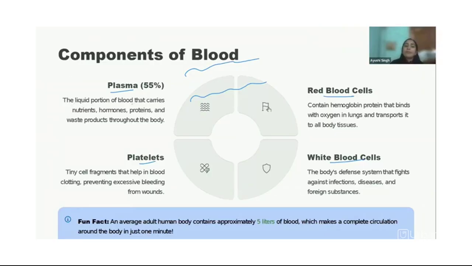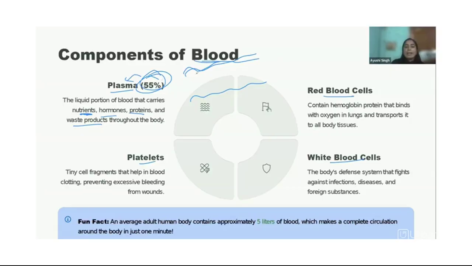Now, the liquid portion of the blood that carries nutrients. This is the one which is going to carry the nutrients, the hormones, proteins, and different kinds of waste material. They will be carried by plasma, and 55% of blood is plasma. Okay. Now let's talk about red blood cells.